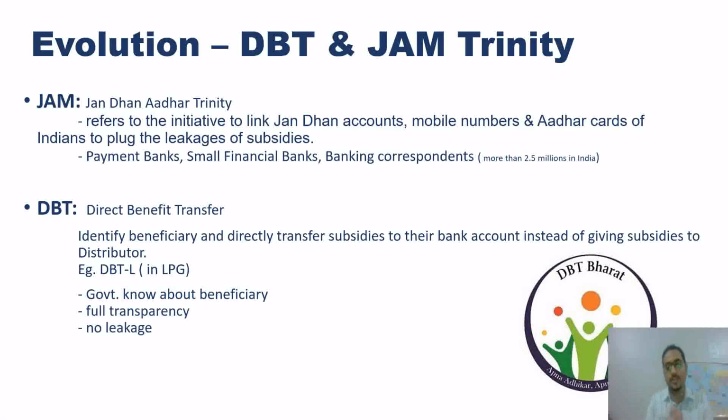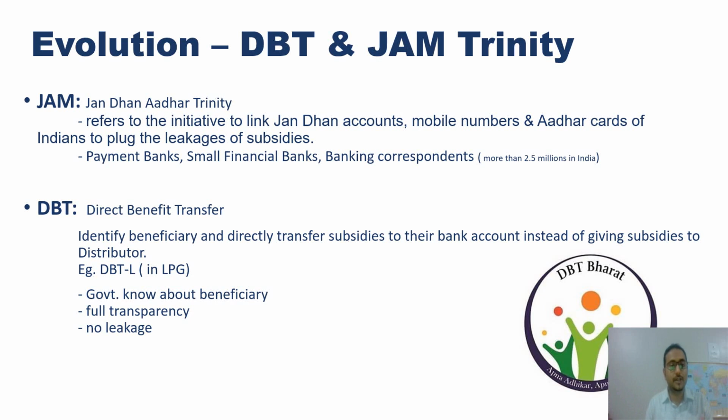But the problem with this system was that a person who was not even the beneficiary could take the benefit of it. It was only known to the distributor who were all taking the benefits. There was no full transparency. Government had no idea about who the beneficiaries are, right? So now under this system of directly transferring the benefit to their linked bank accounts, government knows about the beneficiary, there is full transparency and there is no chance of leakage.